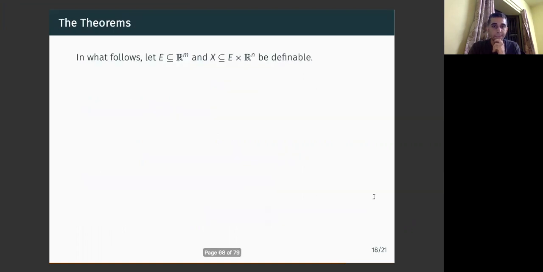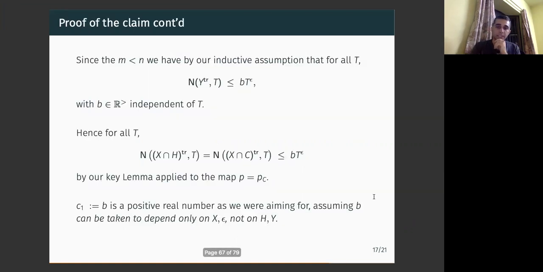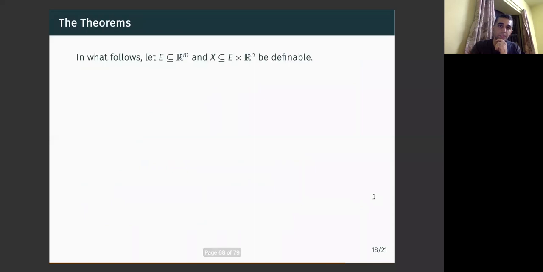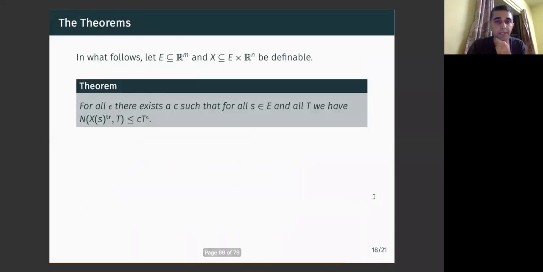All right. And so let me now state some of the theorems we prove or reprove in our note. As I just said, the proof motivates a definable family version. So let X be a definable family of sets in an o-minimal expansion of the real field.